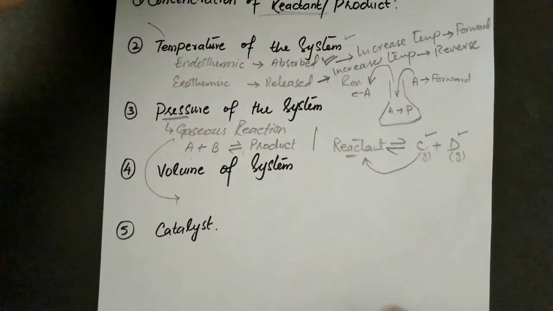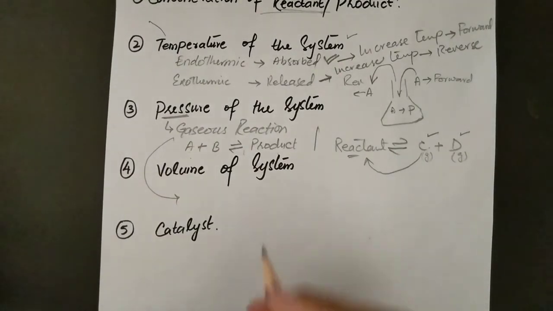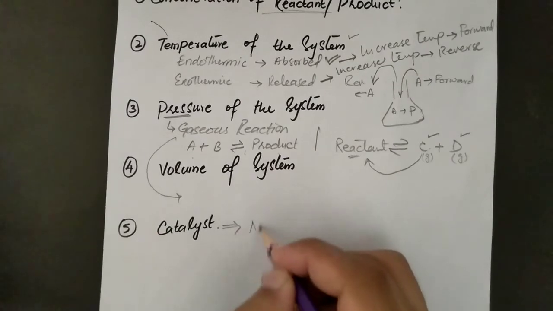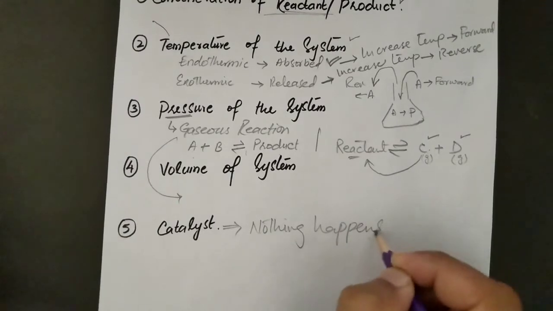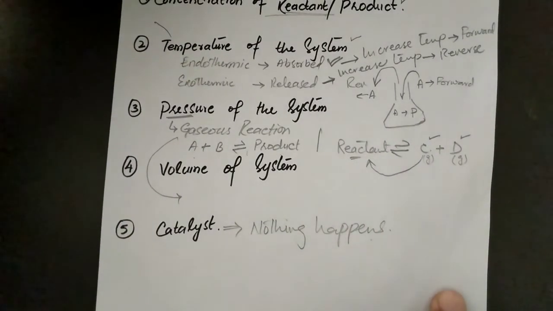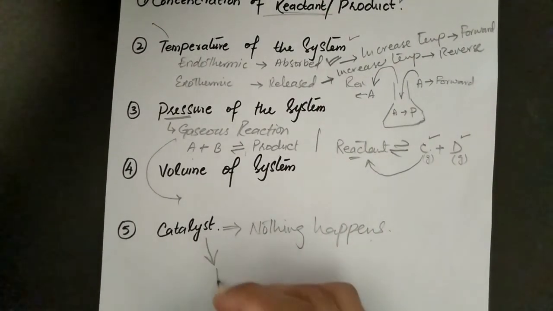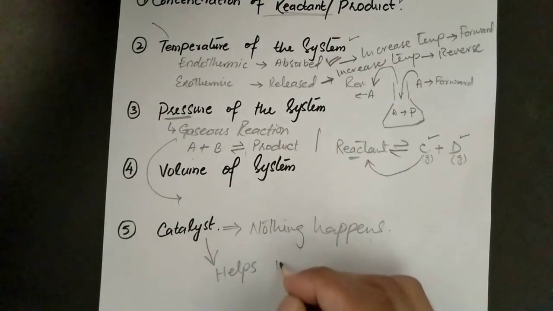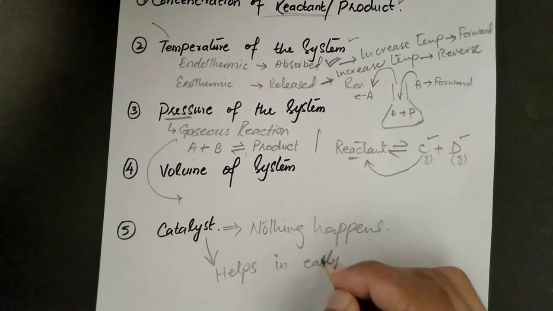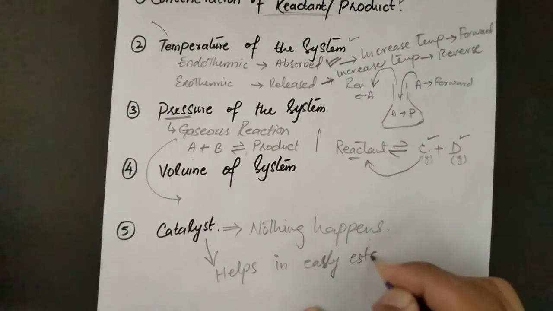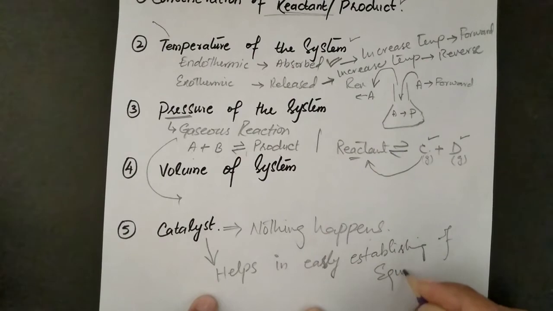There is another case, that is the catalyst. What happens to the equilibrium when we introduce a catalyst? So remember, boys, nothing happens. If you introduce a catalyst into the equilibrium mixture, nothing happens, but it just helps in the early establishment of equilibrium.